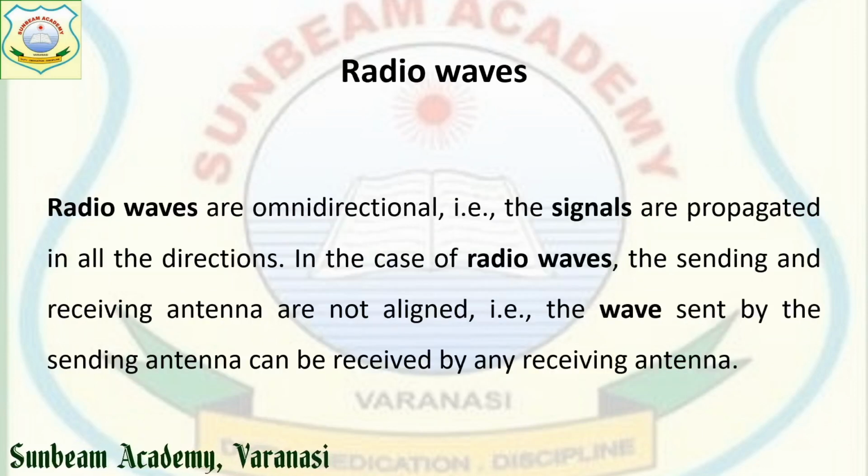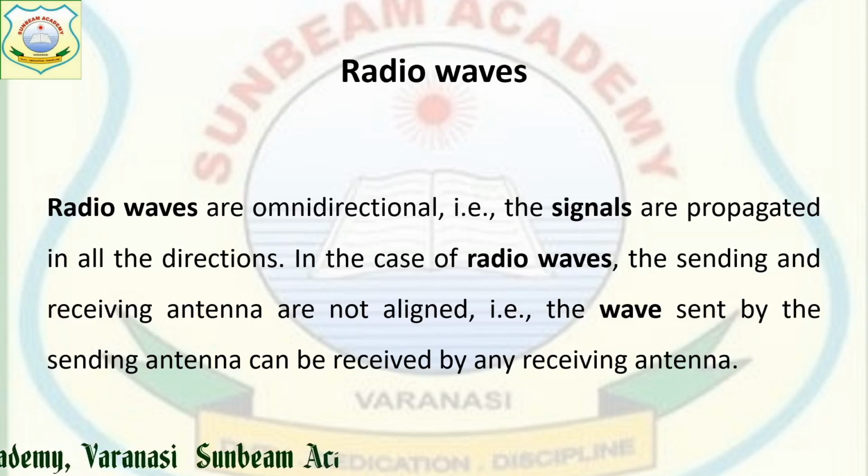Now the next is your radio waves. They are omnidirectional, meaning they can scatter in any way. That means signals can move in all directions.